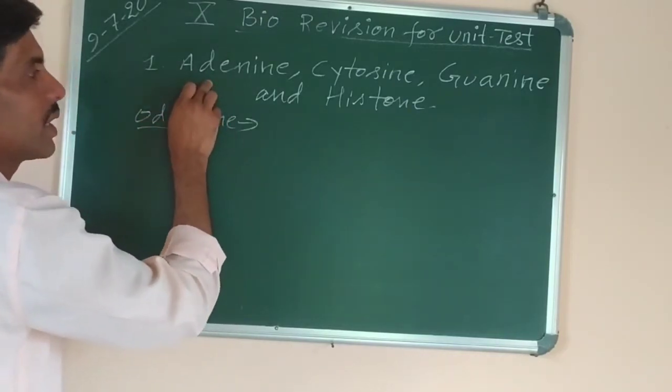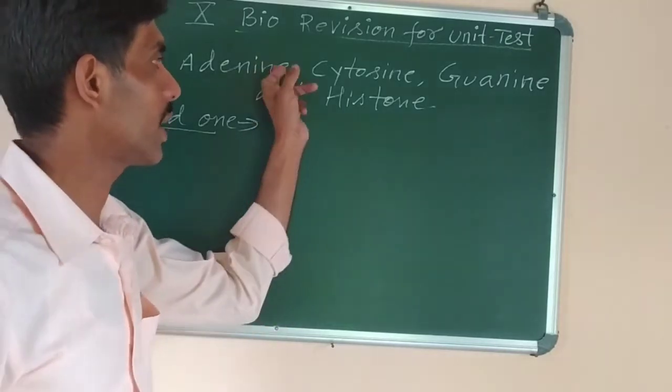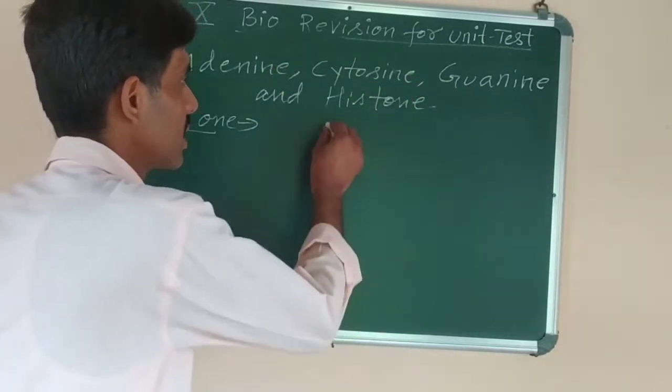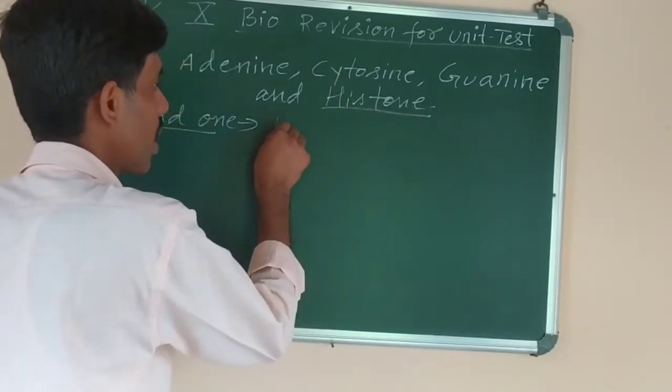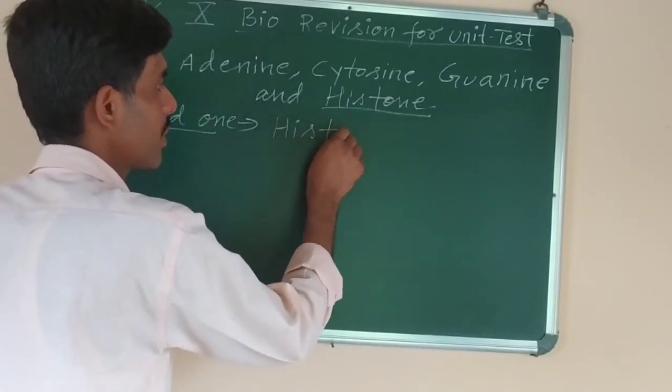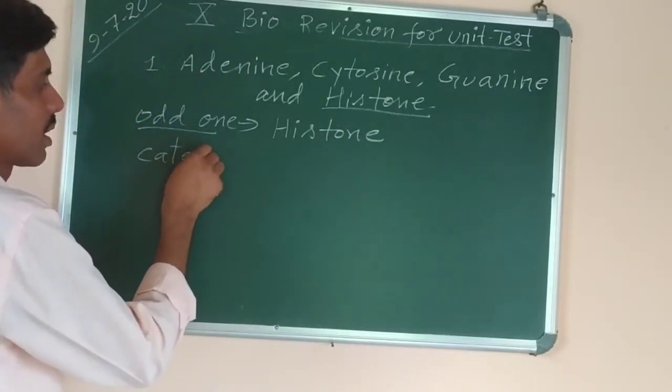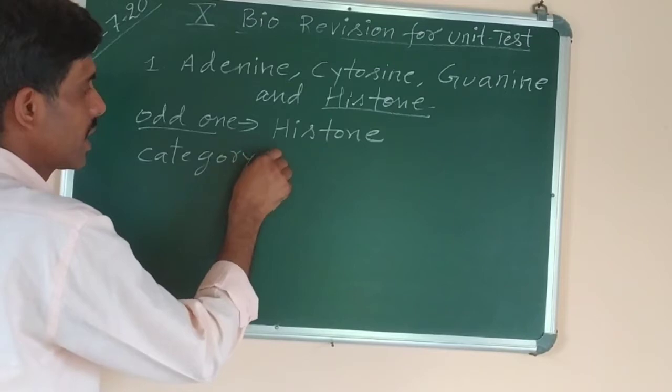Out of all these 4, adenine, cytosine, guanine, you know that the first 3 are the names of nitrogenous bases. This one is the name of a protein. So the odd one is histone, which is a type of protein. And what is the category that we have to write? To which the others belong?